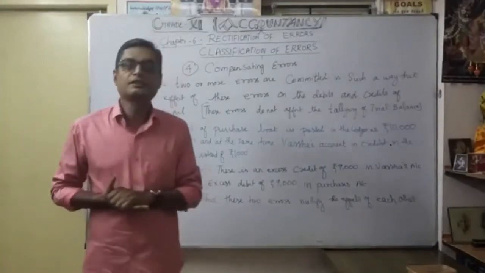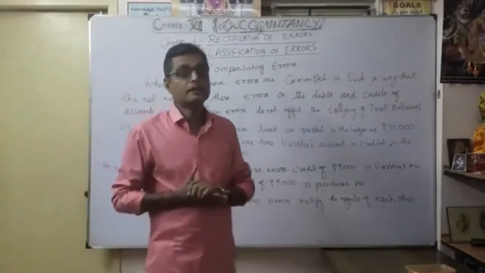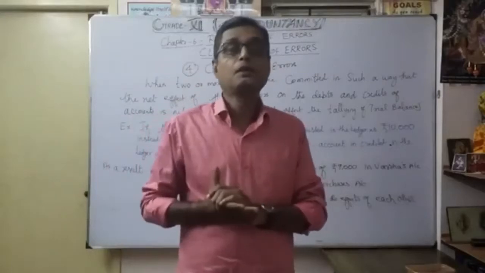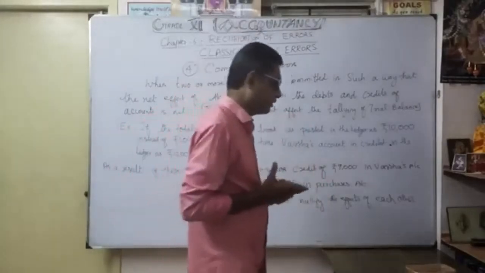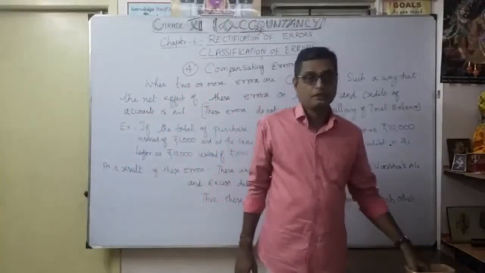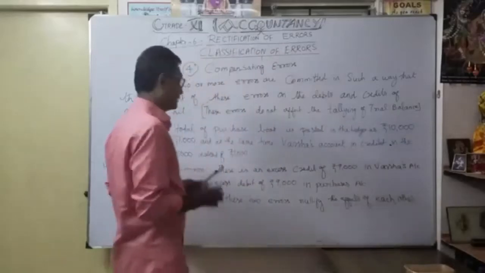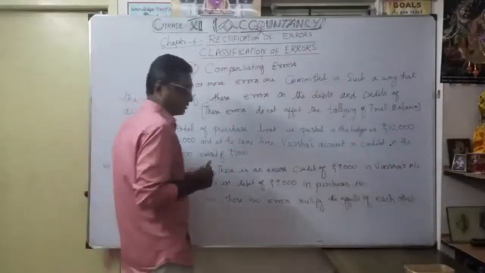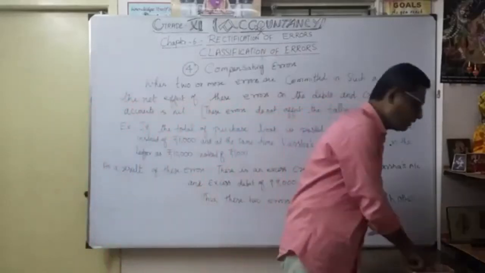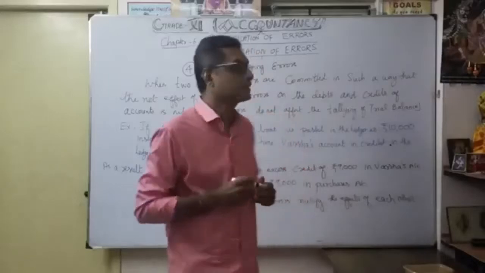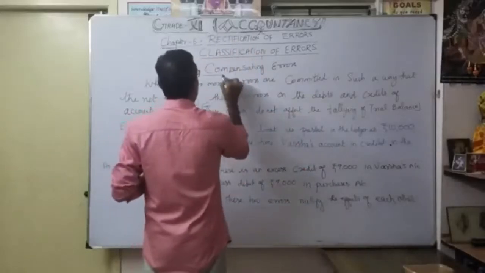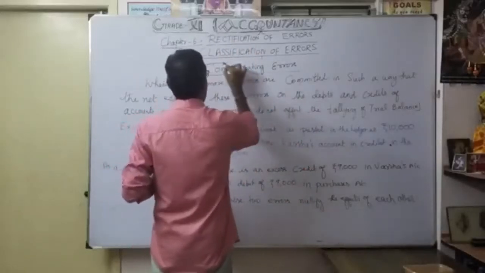Okay, now we're going to discuss the fourth one, compensating errors. What is the meaning of compensating errors? We will learn it with an example. So we will consider it the error of compensating, compensating errors, the fourth one.